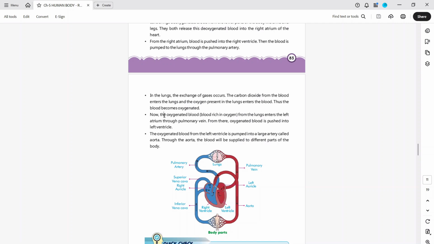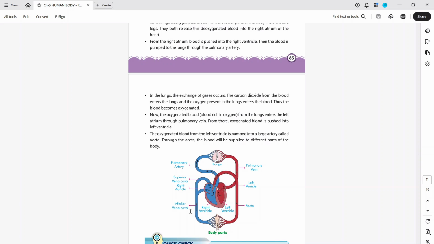Now, the oxygenated blood rich in oxygen from the lungs enters the left atrium through the left pulmonary vein. From there, the oxygenated blood is pushed into the left ventricle. The oxygenated blood from the left ventricle is pumped into the large artery called the aorta. Through the aorta, the blood will be supplied to different parts of the body.